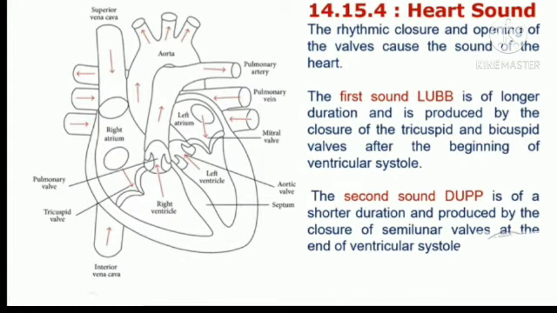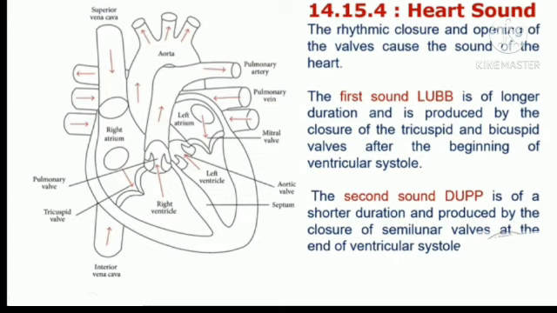Next is heart sound. The rhythmic movement of closure and opening of the valves causes the sound of the heart. The first sound is lub. The second sound is dub. Lub is of longer duration, and it is produced by closure of the tricuspid and bicuspid valves after the beginning of ventricular systole. The second sound, dub, is of shorter duration and produced by the closure of the semilunar valves at the end of ventricular systole.